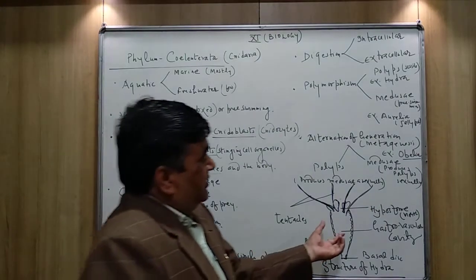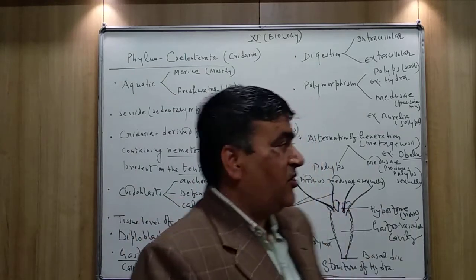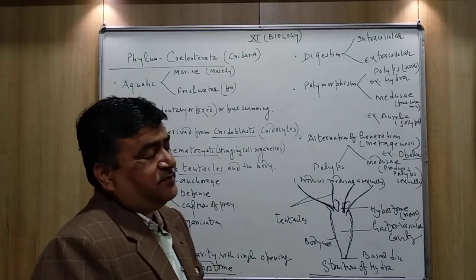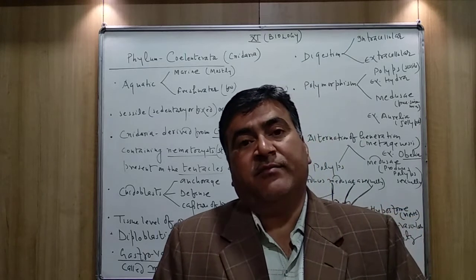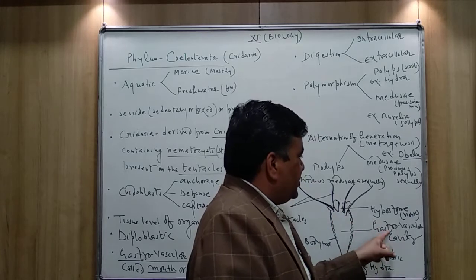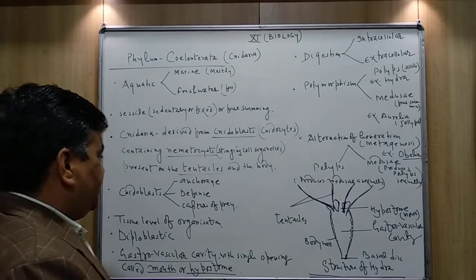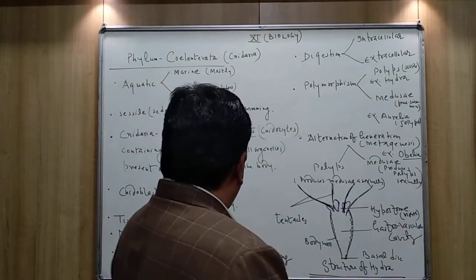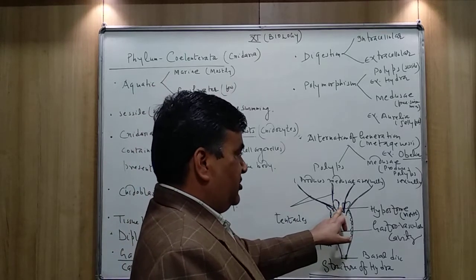Now, the body has a central cavity, and this central cavity is called the gastrovascular cavity. Like in the case of sponge, as I told you, the body cavity is called spongocoel, but here the body cavity is called gastrovascular cavity. It is located centrally, and this central cavity is open upward through an opening, and this opening is called mouth or hypostome.